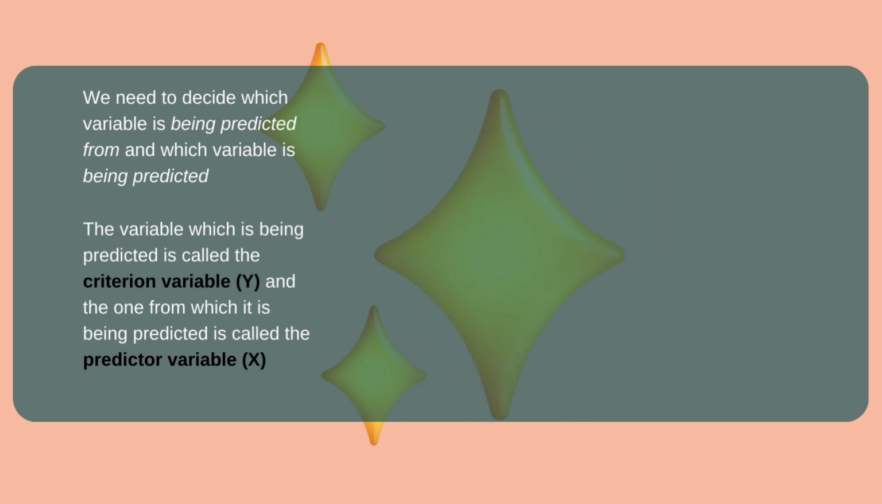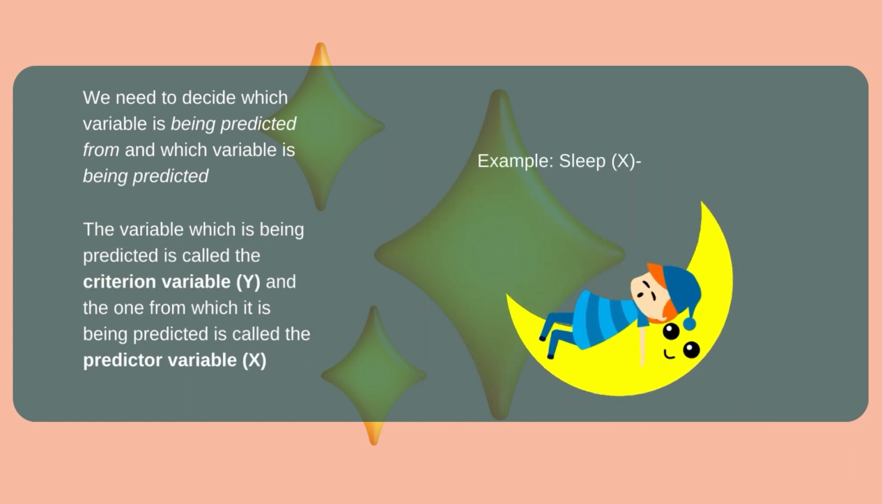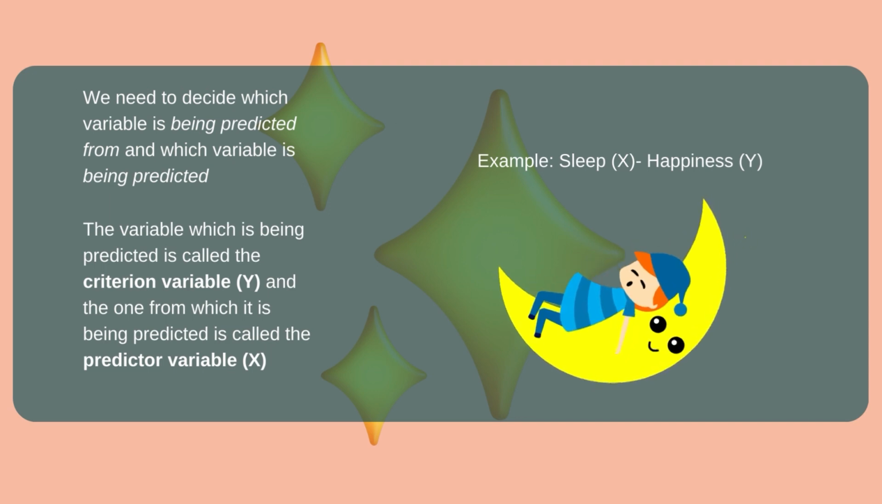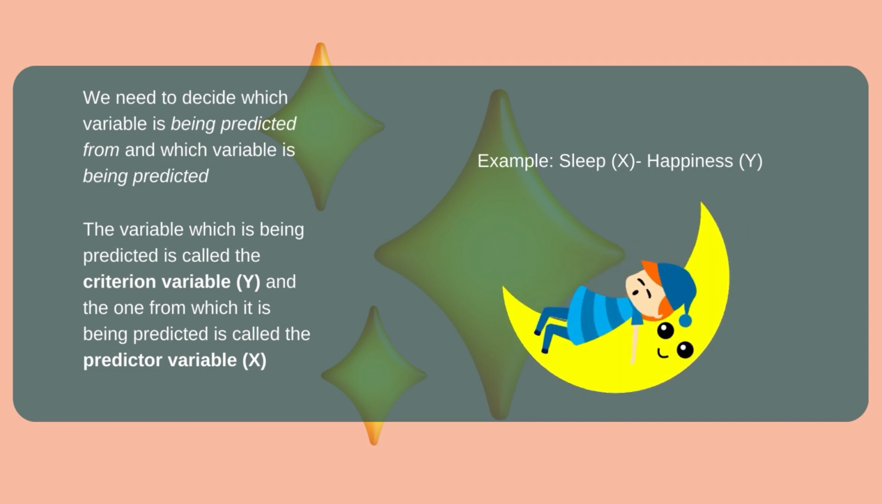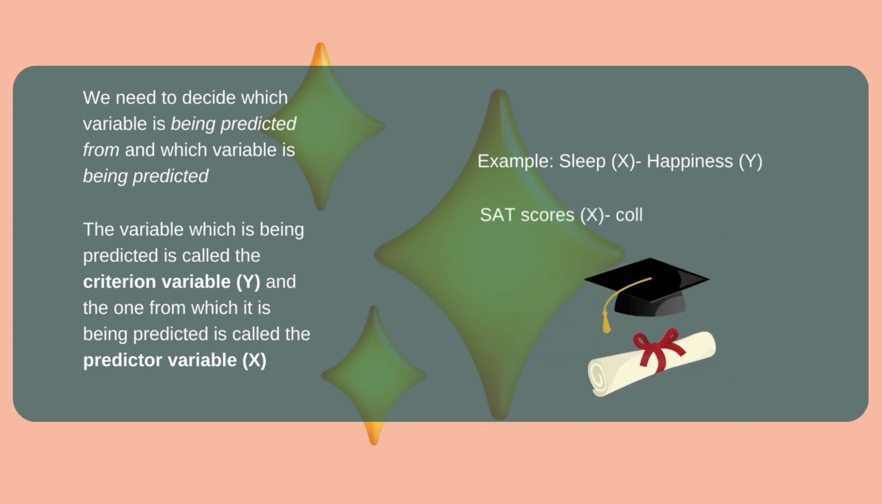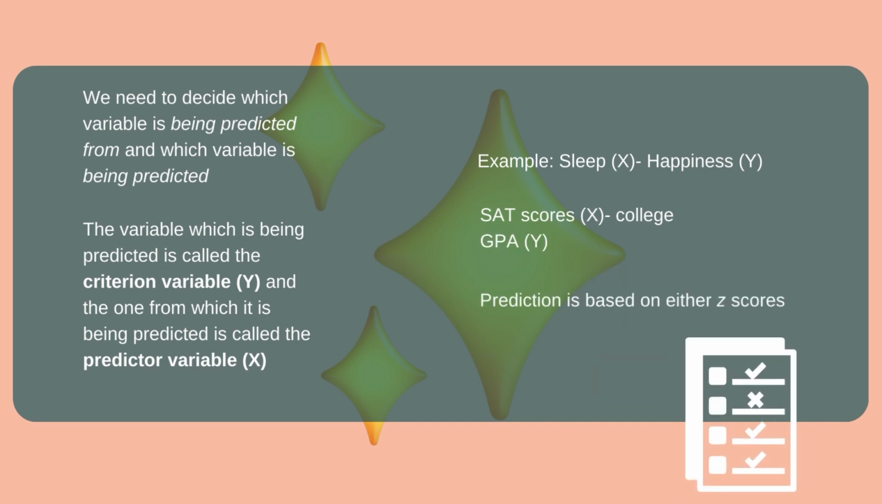Take examples like the ones we have just discussed, sleep and happiness. If I am estimating your happiness levels on the basis of your sleep quality a day before, then sleep becomes my predictor variable and happiness becomes my criterion variable. If I am predicting your college grade point average on the basis of your SAT scores, then your SAT becomes your predictor variable and the college GPA becomes the criterion variable. So this is about prediction, and this prediction can be done in two ways.